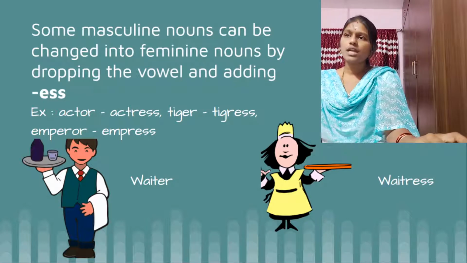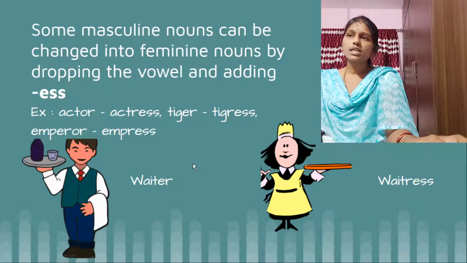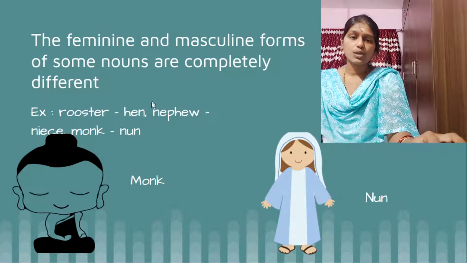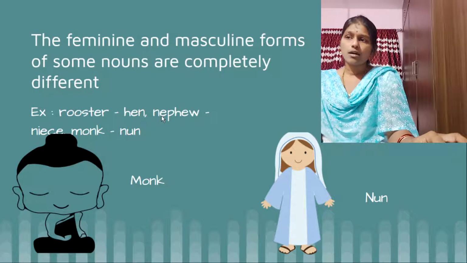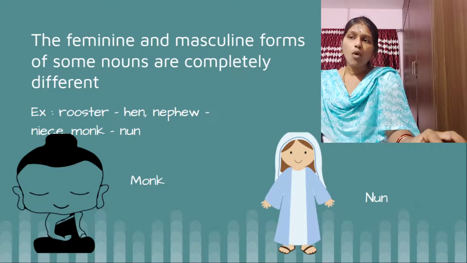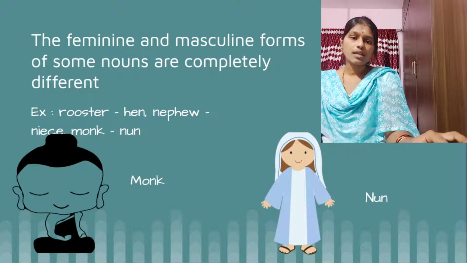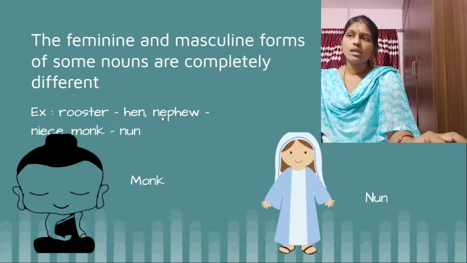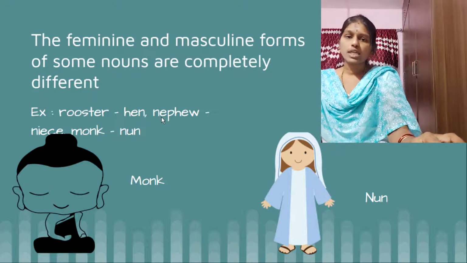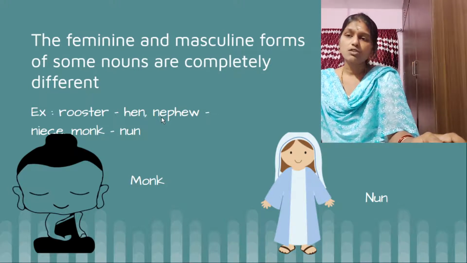Okay. And now the feminine and masculine forms of some nouns are completely different, like rooster, hen. Rooster is masculine and hen is feminine. Nephew is masculine and niece is feminine. Monk, masculine and nun is feminine. Completely they are changed. Okay, so that doesn't depend on the spelling.